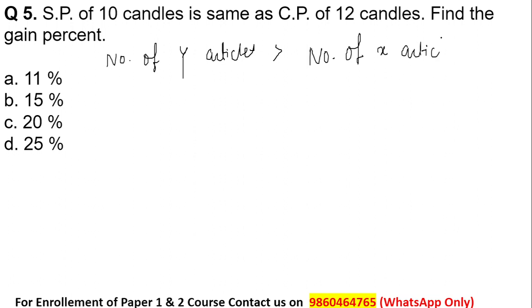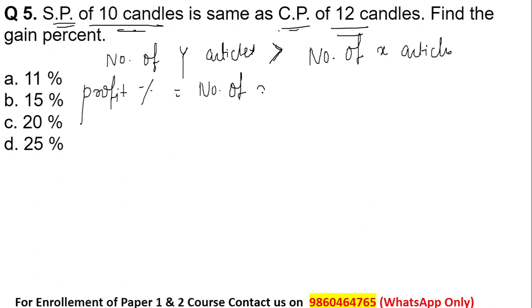Here there are 10 candles whose selling price is the same as that of 12 candles. Articles are different, and the number of Y articles, that is the cost price of 12 candles, is given here. Matlab 12 candles and 10 candles, these are different quantities of candles. So when the number of Y articles is greater than that of X articles, if such a condition is given, at that time the hint is that profit percent can be calculated using